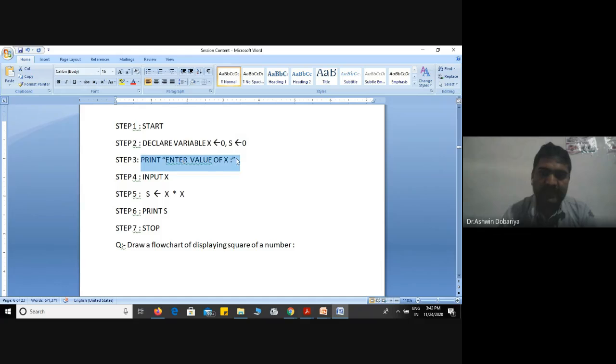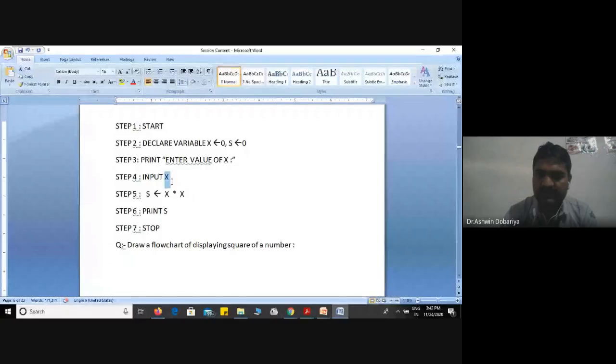Okay, after reading this message, what will the user do? User will enter any value, and that value is stored into x. So for that we will write input x. So here we'll take one value as an input, like x. Okay, then what do we want to do in this program? We want to calculate the square. Then how can we calculate the square of the input number?